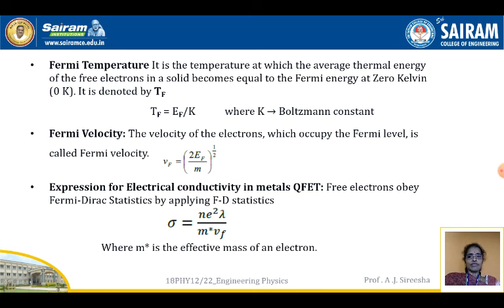Next is the expression for electrical conductivity in metals, QFET. Free electrons obey Fermi-Dirac statistics; by applying FD statistics, sigma is equal to N e squared lambda by m star Vf, where m star is the effective mass of the electron. These definitions, Fermi temperature and Fermi velocity, are used in many of the numericals.